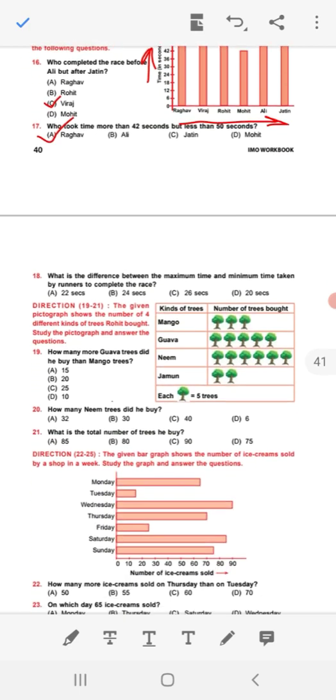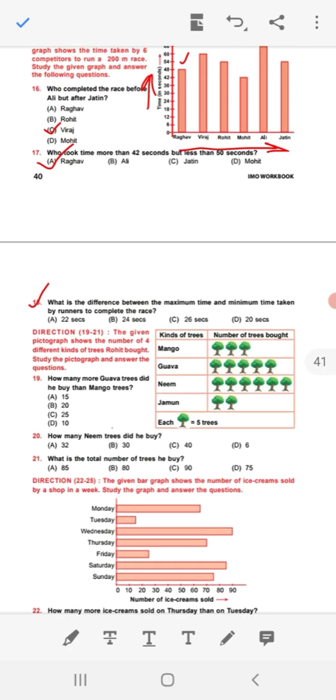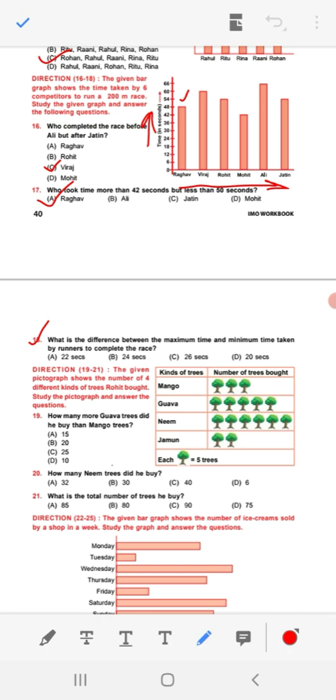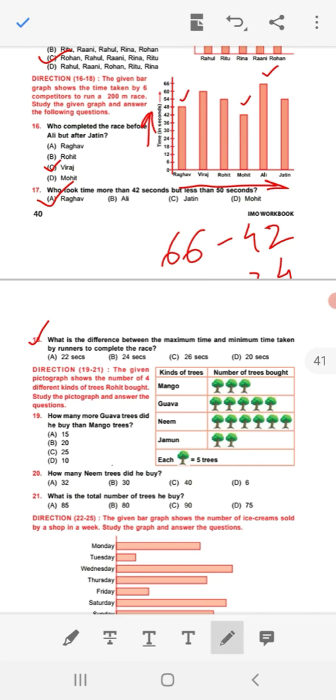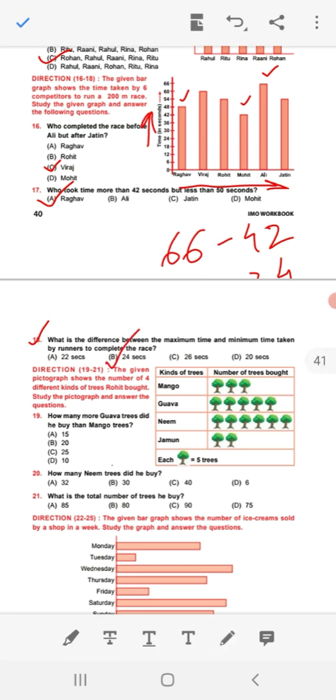Next question 18 number. Question number 18, this one. See, what is difference between the maximum and minimum time taken by runners to complete the race? Maximum time taken by Ali 66 seconds and minimum time taken by Mohit 42 seconds. What is the difference between these two? That means 66 minus 42. Subtracting we get 24 seconds. So here option B is correct.